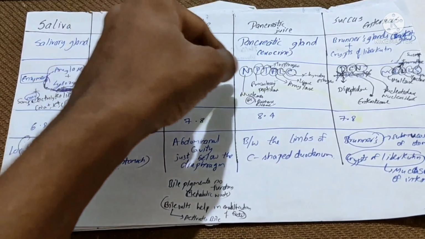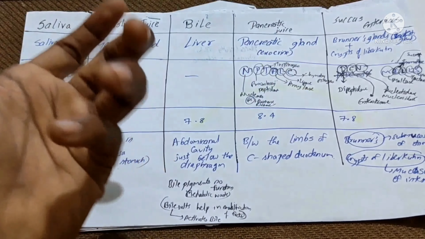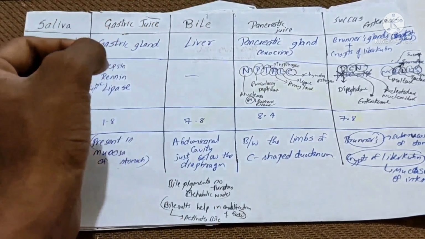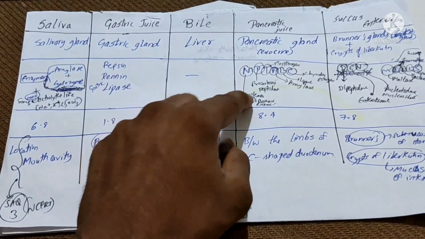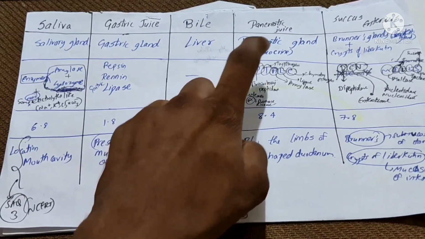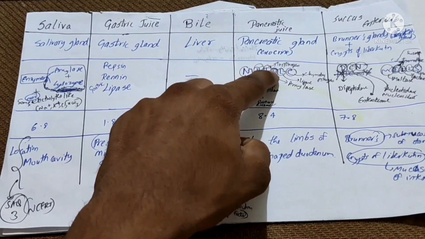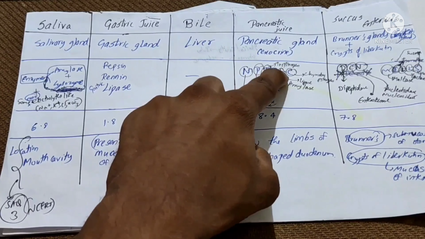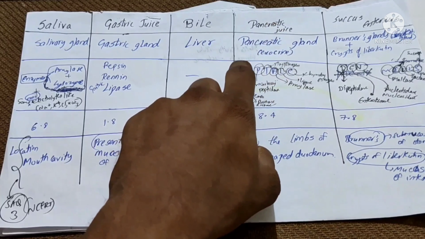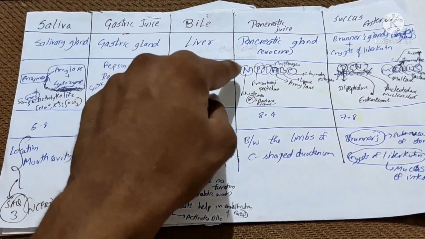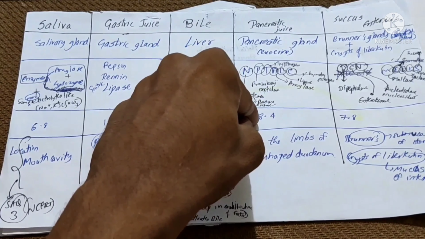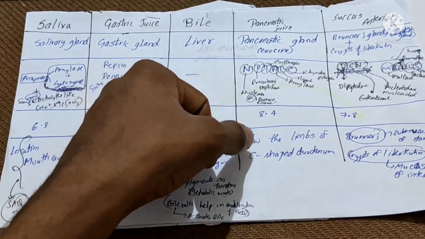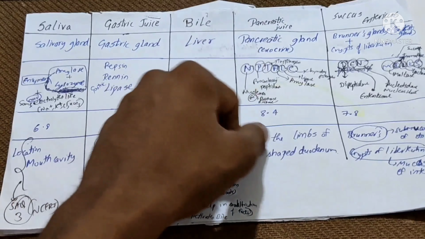The trick to remember is NP talc, like Pond's talc, and just creating NP talc. And they are nucleases, procarboxypeptidase, and then trypsinogen, and then amylase, and then lipase, and then chymotrypsinogen. These are the 6 enzymes present here. And then the pH of pancreatic juice is 8.4. And you know the pancreas is located between the limbs of the duodenum.